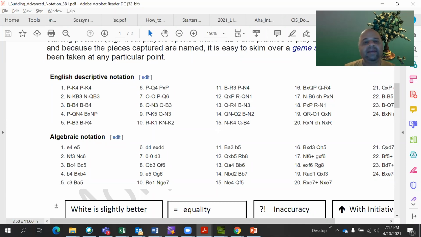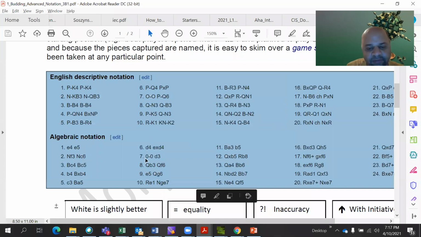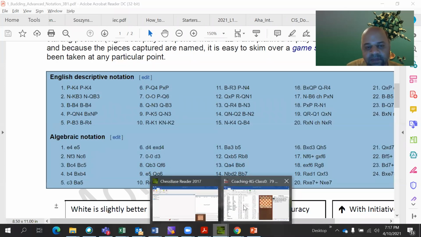Okay, fine. So I have given an example below. We'll see this, but first, let me go to the chessboard.